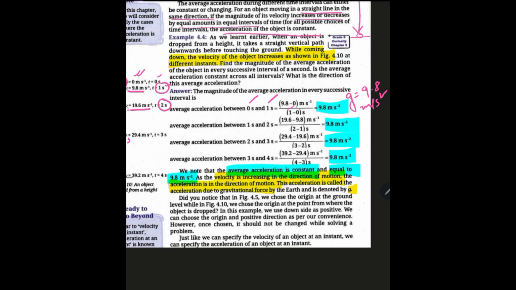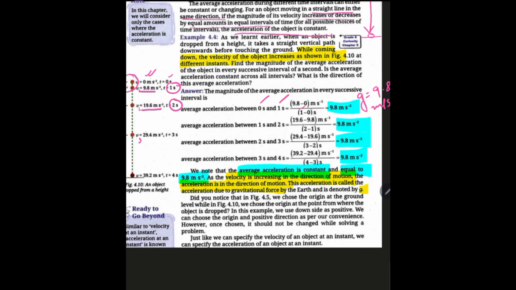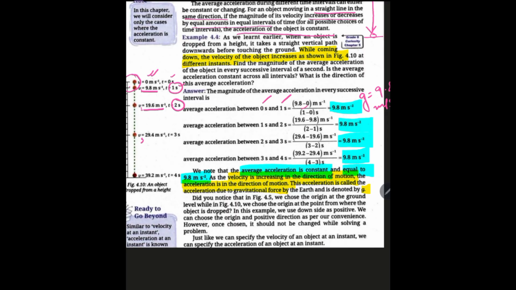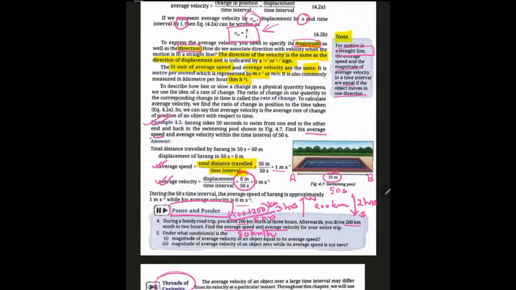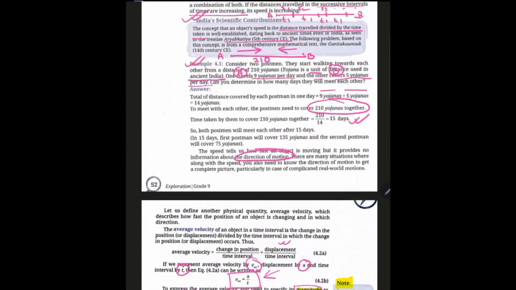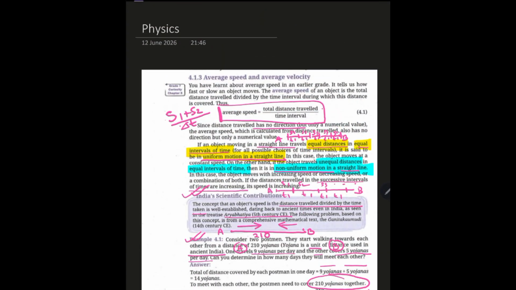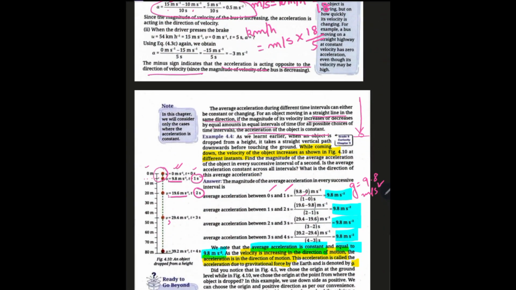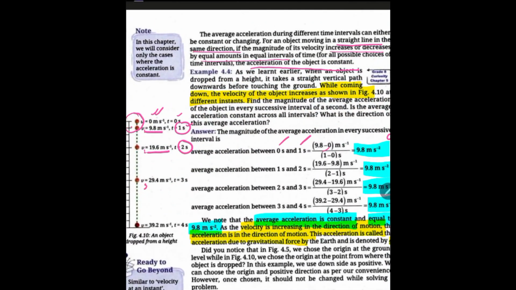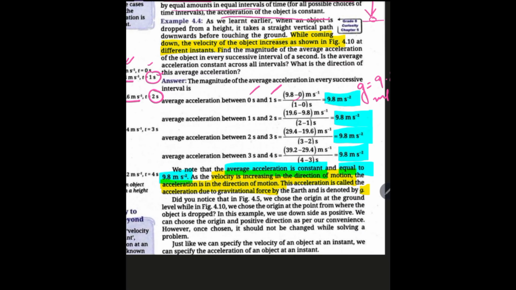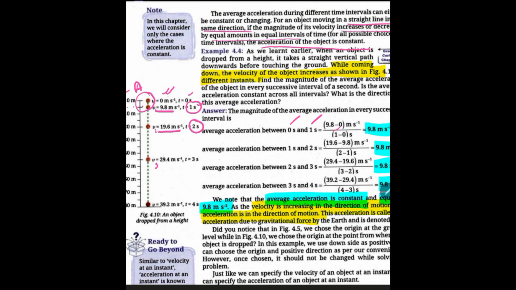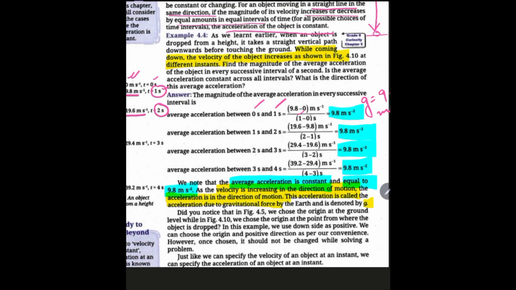Now, did you notice in the figure that we chose the origin at the ground level? While in figure 4.5 we have chosen the origin at the ground level, figure 4.10 is at some height. We choose the origin from where the object is being dropped. This is A, and this is B, before it reaches the ground.